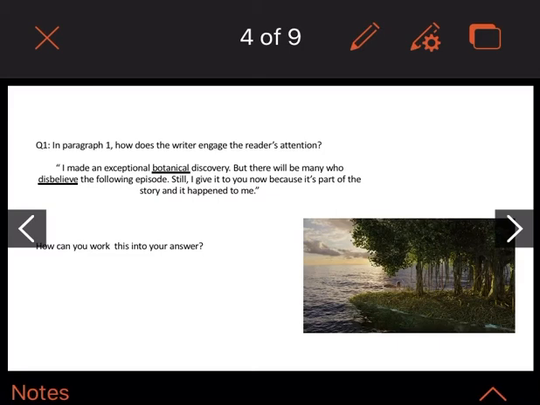So what he's saying is there's going to be many people who aren't going to believe what you're about to read. But he says, I'm giving it to you because it's part of the story and it happened to me. So it could suggest maybe his mind has played a trick on him. Maybe it's so strange what happened that you're not going to believe it. We're only looking for about 2 to 3 sentences for this one. It's nice and short and sweet, just to get us started.